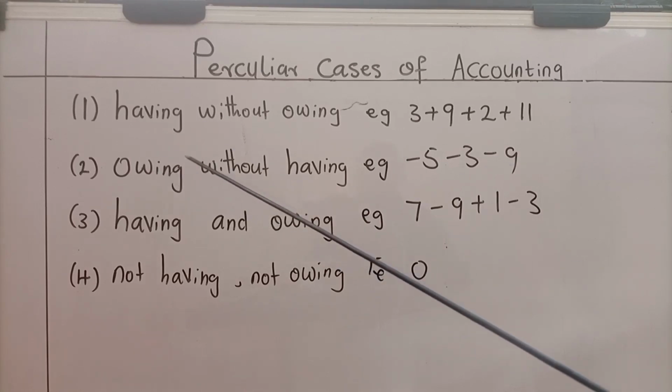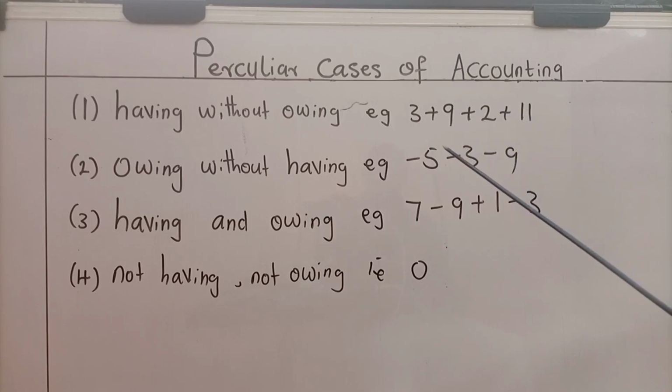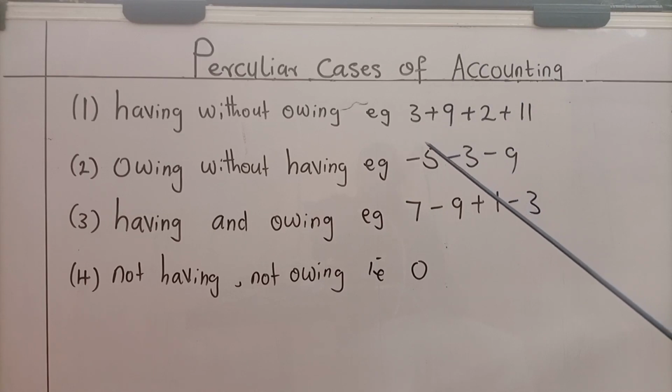Second case is owing without having. Sometimes all we do is add the things we owe. We have nothing to pay with. Example here: minus 5, minus 3, minus 9. It means that we owe 5, we owe 3, we owe 9. It appears we have nothing to pay with. In other words, all we do is take a record of the things we owe and keep a total. Therefore, all we do is owing, just owing, without having anything.